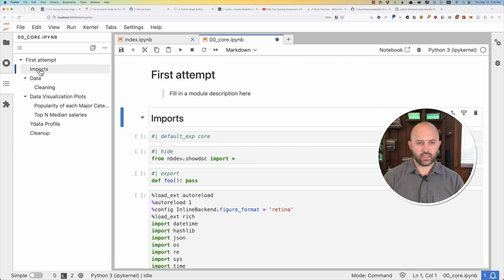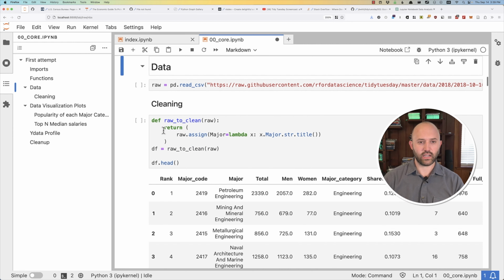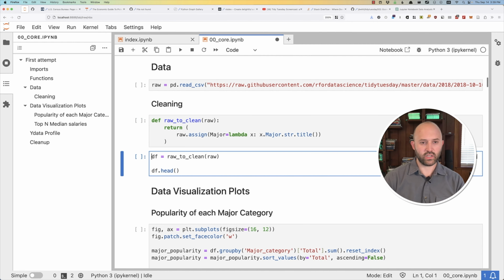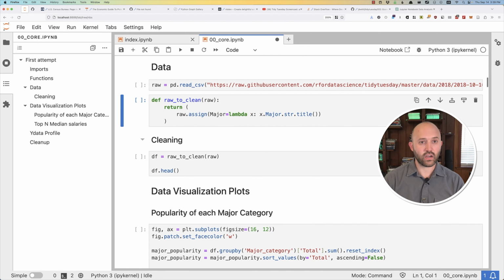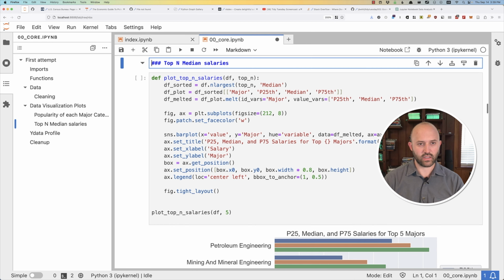And I think actually after imports and before data, I would like to have functions just labeled here. And here, let's split this and move this up. And where else are we defining things here?